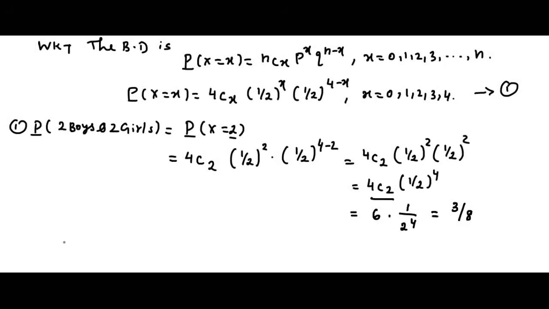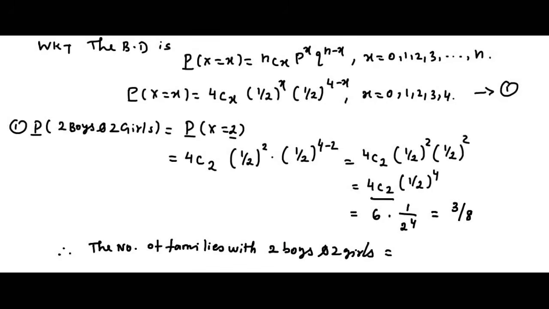Okay. What is our question? We are going to find the number of families with 2 boys and 2 girls. The total number of families is 800 into this 3 by 8. This is one family value. So we get 300.